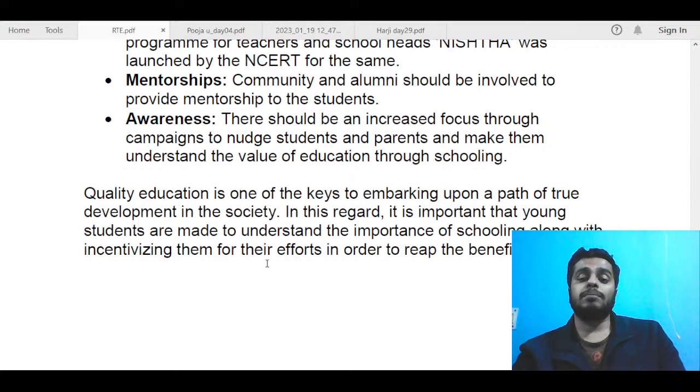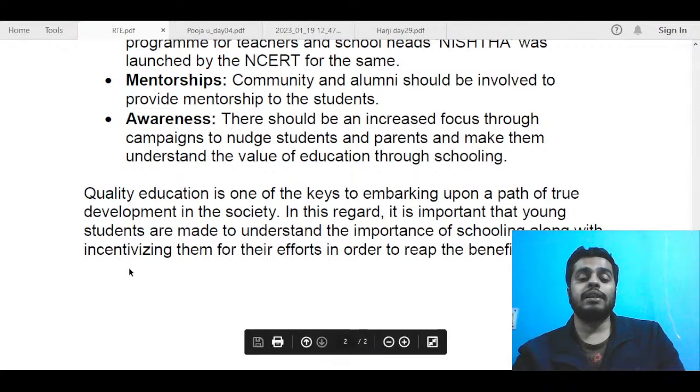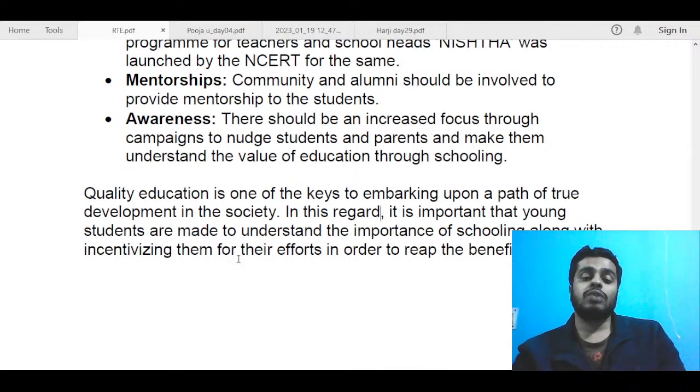In this regard, it is important that young students are made to understand the importance of schooling. So it is important that we make the children aware, or make them understand, that schooling is certainly important, along with incentivizing. Only incentivizing them will not do, so we need to make them aware and talk to them about the quality of education also, so that through all these efforts, like RTE efforts, we can reap the benefits of this act.